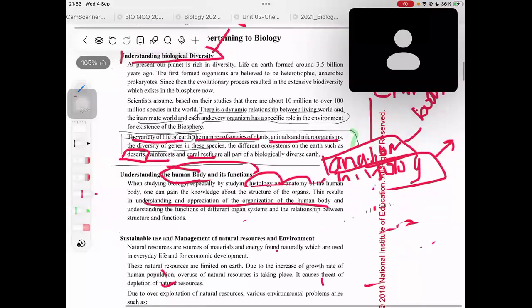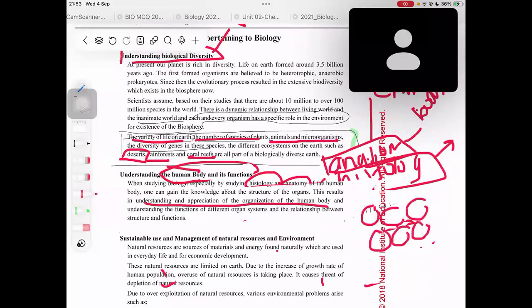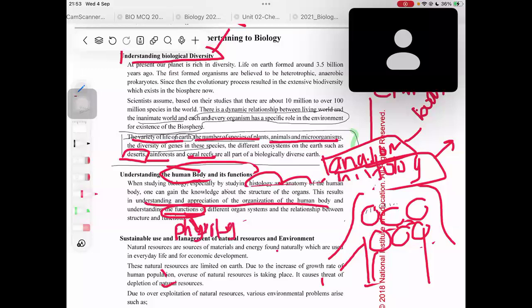After you learn only, you will get an understanding of how this human body is organized. This is a very complex organ system, especially the human body. So when you learn histology and anatomy only, you will get a good understanding about this human body, right? And also after studying these areas, you can also understand the functions. Studying the functions means what? The physiology part also you will get an idea, right? So understanding the physiology of different organ systems and the relationship between structure and functions.